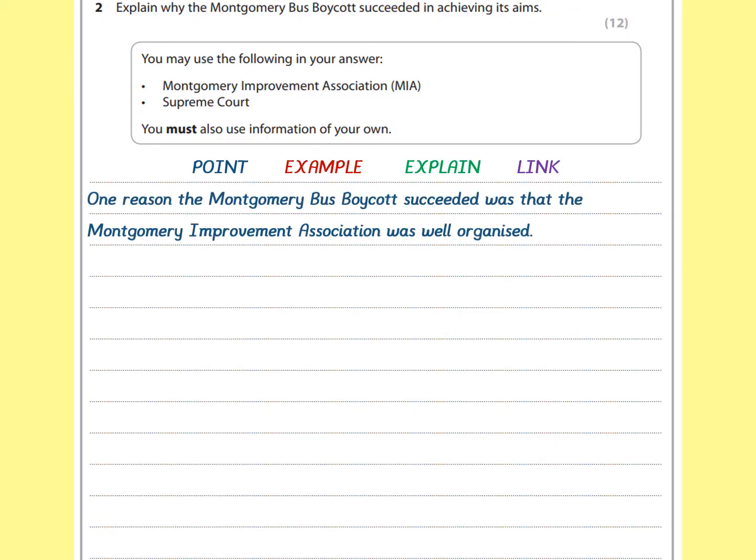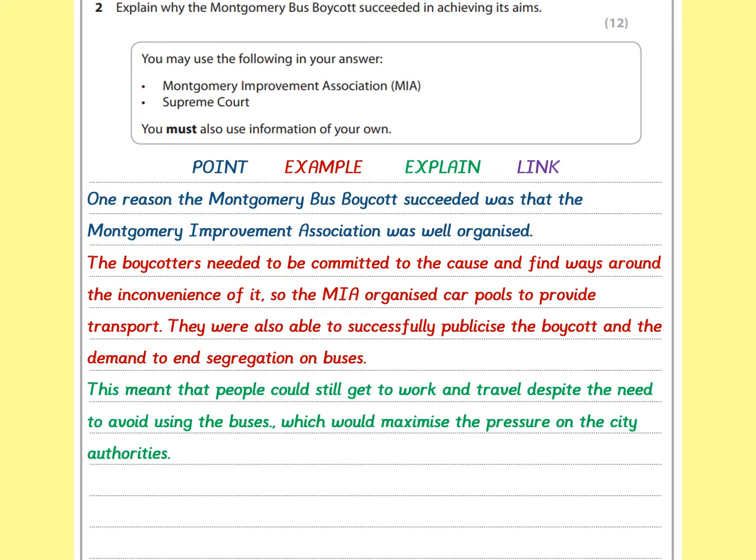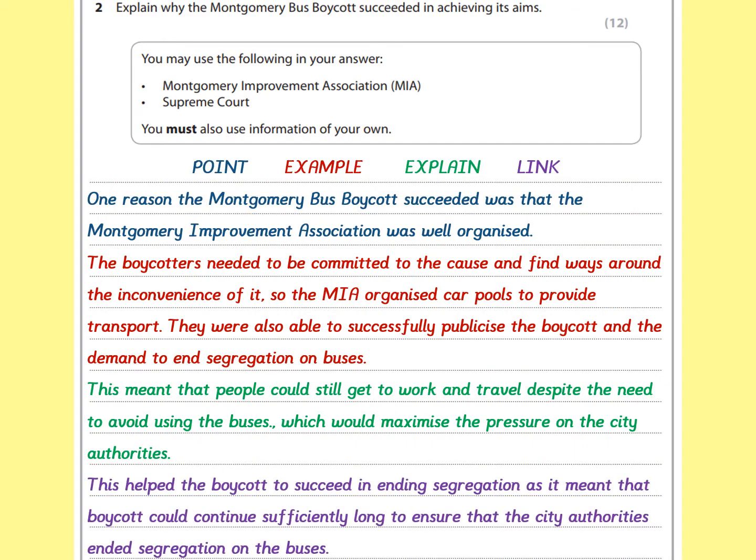One reason that the Montgomery bus boycott succeeded was that the Montgomery Improvement Association was well organised. That's my point. The boycotters needed to be committed to the cause and find ways around the inconvenience of it, so the MIA organised carpools to provide transport. They were also able to successfully publicise the boycott and demand an end to segregation on buses. This meant that people could get to work and travel despite the need to avoid using the buses, which would maximise the pressure on the city authorities. This helped the boycott to succeed in ending segregation, as it meant that the boycott could continue sufficiently long to ensure that the city authorities ended segregation on the buses.